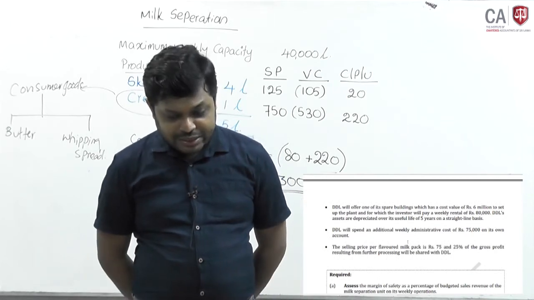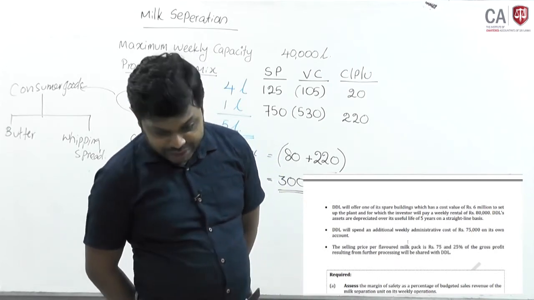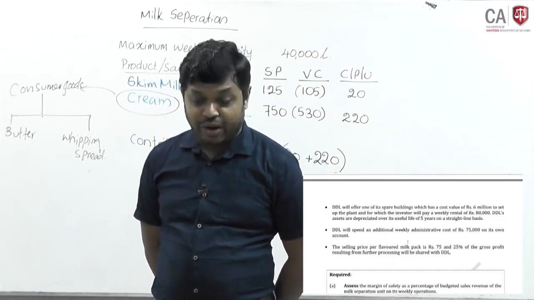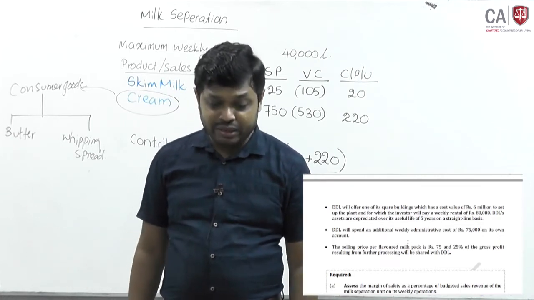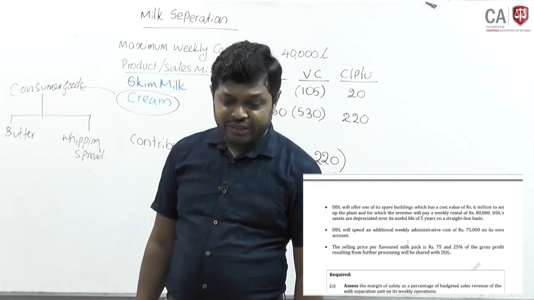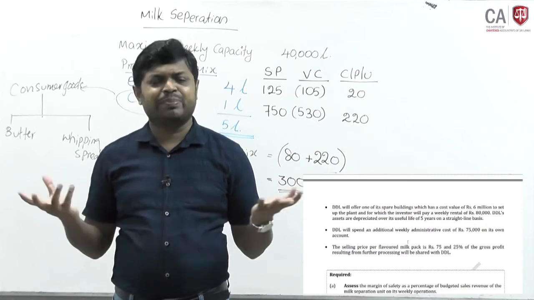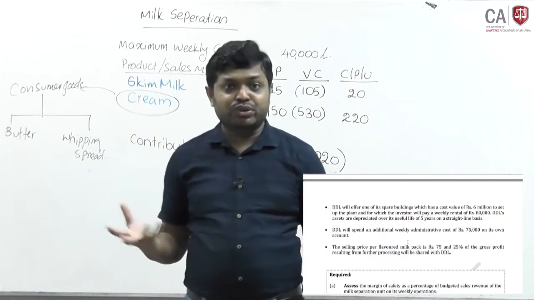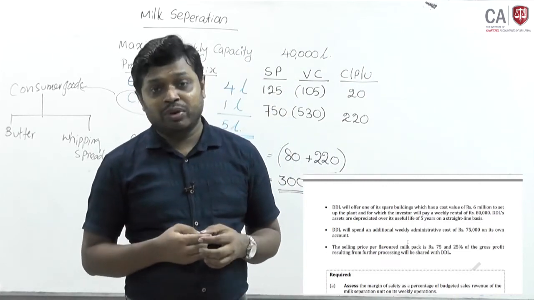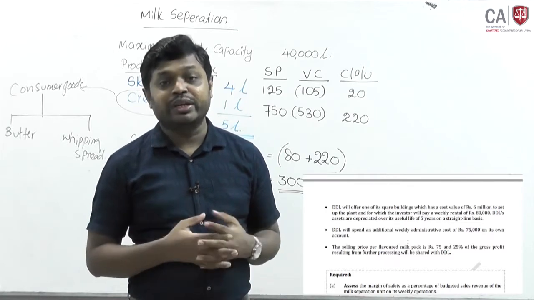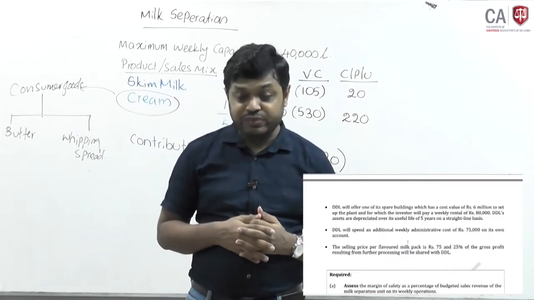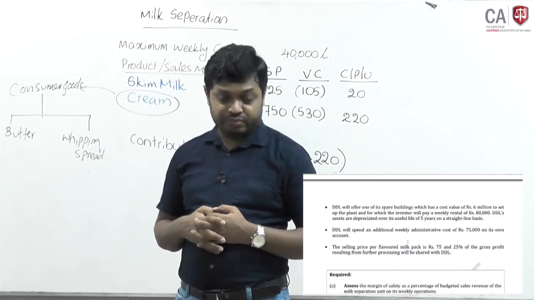DDL will offer one of its spare buildings which cost 6 million to set up the plant, and for which the investor will pay weekly rental of 80,000. Now it is being idle. DDL's assets are depreciated over its useful life of 5 years on a straight line basis. Its depreciation is irrelevant whether you use it or not. You have to depreciate it, and it is not a monetary cash flow. DDL will spend an additional weekly administrative cost of 75,000 on its own account.